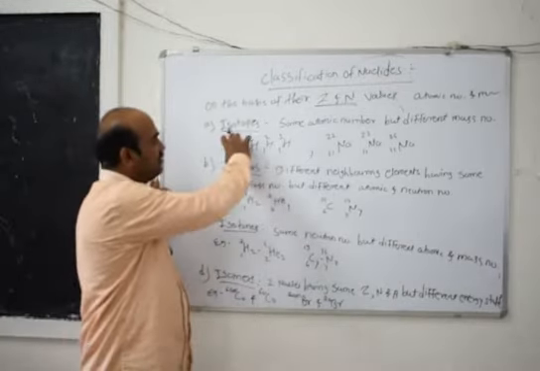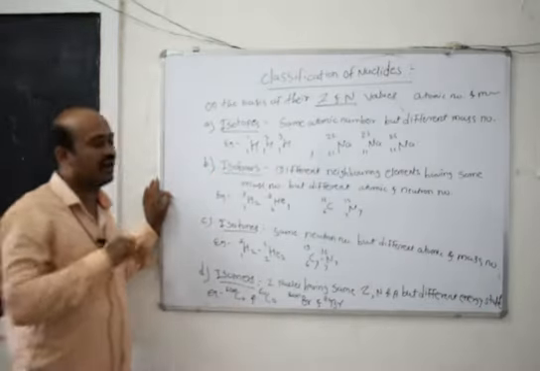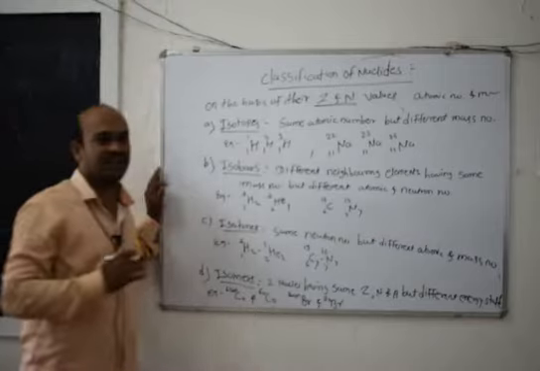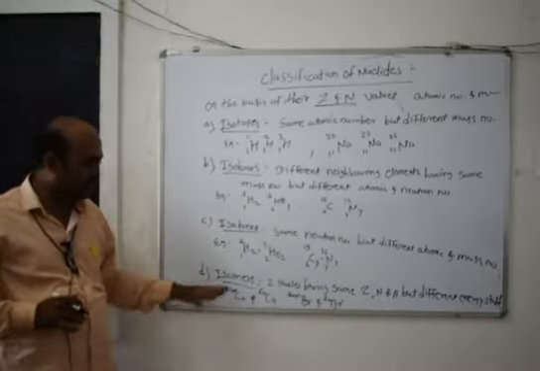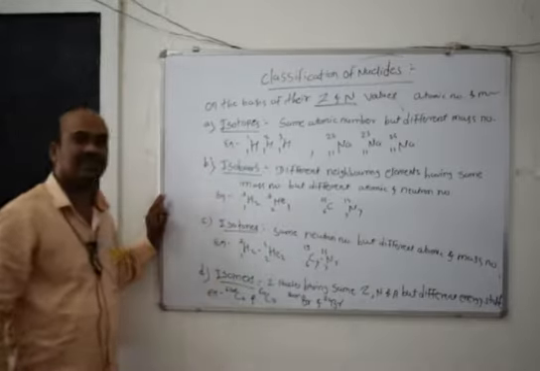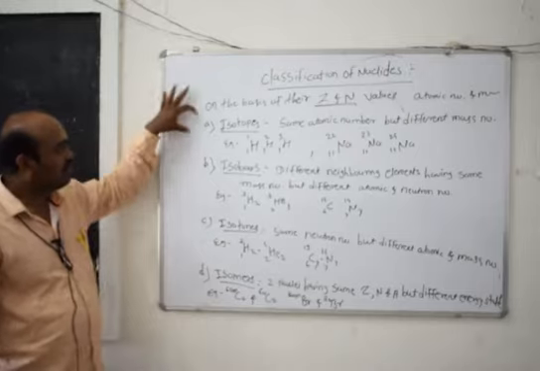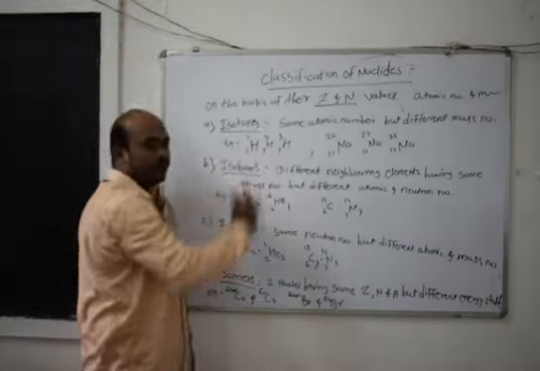In each case, one value is the same and the other two values are different: isotopes, isobars, isotones and isomers. In all cases the word starts with "iso". The first classification of nuclides is isotopes.